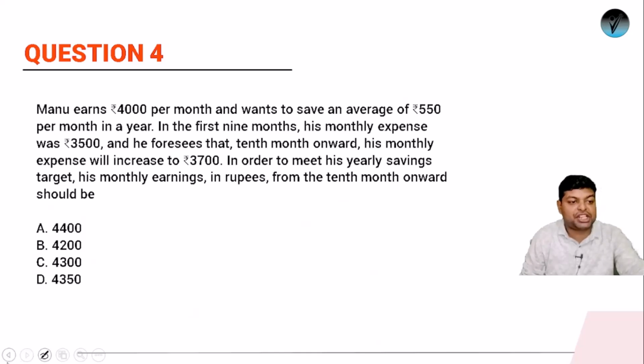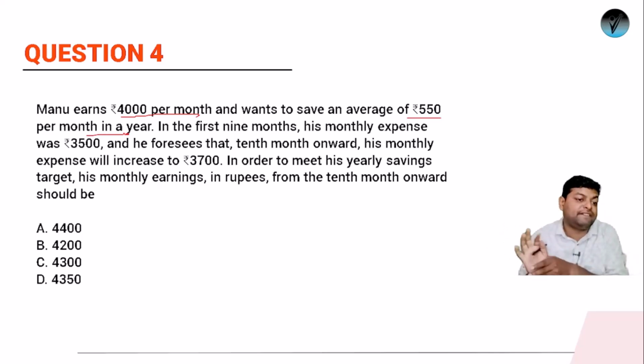Okay, next is question number 4. The question number 4 is again from the chapter of average. Now what the question says: Manu earns 4,000 per month and wants to save an average of 550 per month in a year. So currently Manu is earning 4,000 rupees and on an average, every month his saving should be 550.